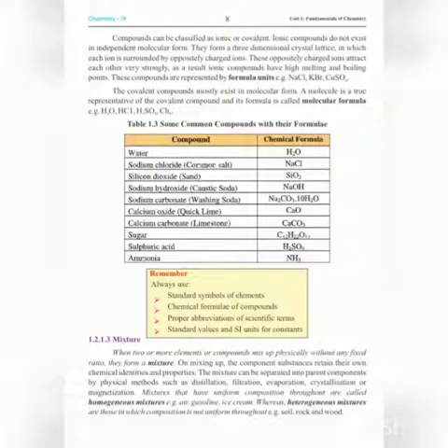Our next question is, how does homogeneous mixture differ from heterogeneous mixture? You can see on page number 8, as we have discussed in class, that mixture that have uniform composition throughout are called homogeneous mixture. For example, air, gasoline, ice cream. While heterogeneous mixture are those in which composition is not uniform throughout. For example, soil, rock and wood.